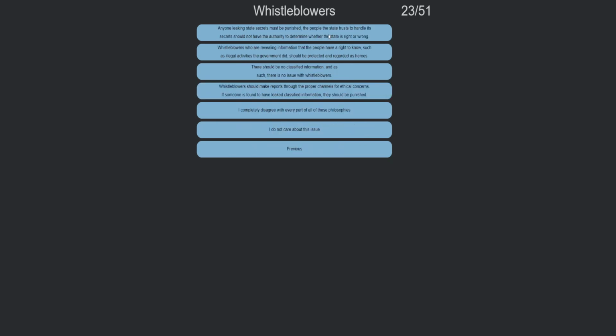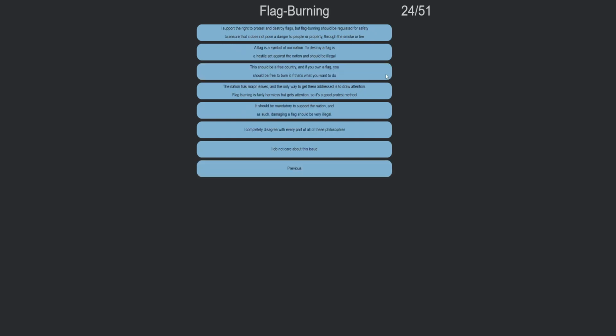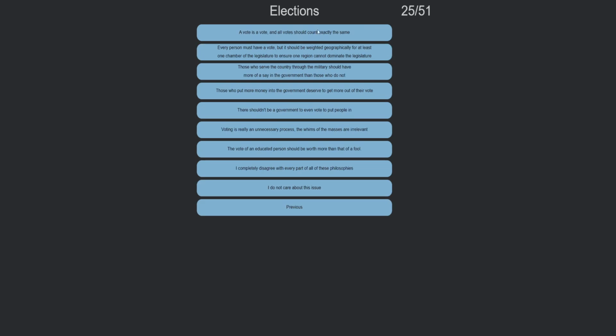Whistleblowers. Anyone leaking state secrets must be punished. The people the state trusts to handle its secrets should not have the authority to determine whether the state is right or wrong. There should be no classified information. Flag burning. The flag is a symbol of our nation. To destroy the flag is a hostile act against the nation. It should be illegal.